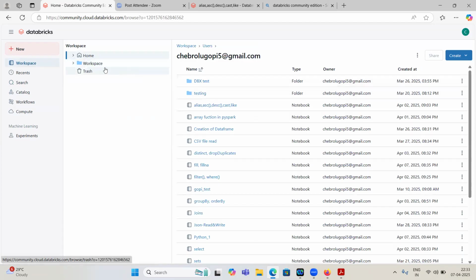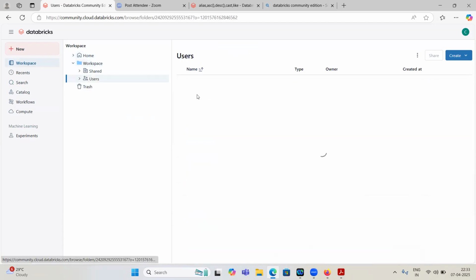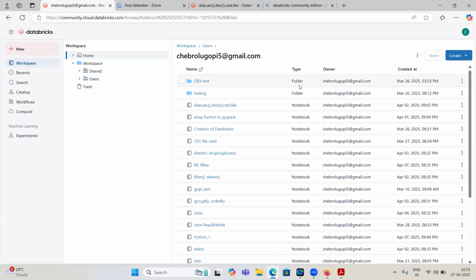Under this workspace, go to users, and you will see whatever email ID you logged in with. Under that email ID, you can create notebooks and work on them. I suggest you use Databricks Community Edition for practicing Python also. Don't use Google Colab or other tools, because you will be habituated to Databricks. Maybe from the second week we can discuss what Databricks is and how to do transformation. But by that time you will be habituated to creating this cluster and using these notebooks.